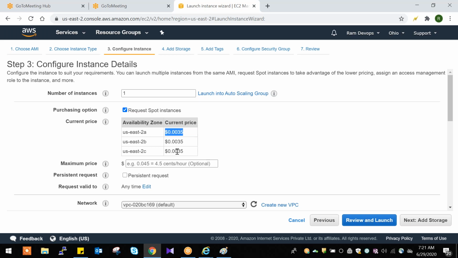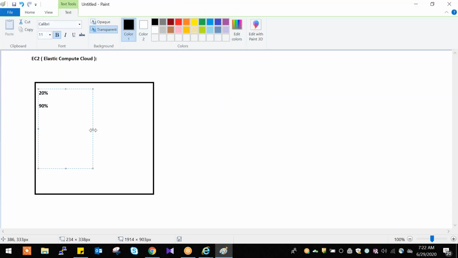This price will be changed because now we are in the starting stage. In cloud resources, we are in the starting stage, with a maximum of 20% utilized. Once 90% is reached, this price will not be available. This price will be changed. They will charge more. In the starting stage, that is why they are giving free offers, free tier eligible offers. We can use storage and free servers. Many things are free because they are in the initial stage. For example, if 1,000 servers are there in the data center, once 900 servers are used, then the price will be changed.